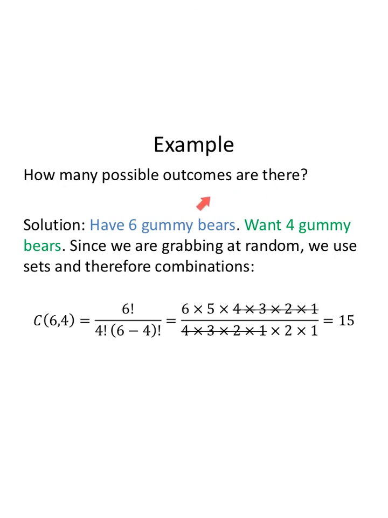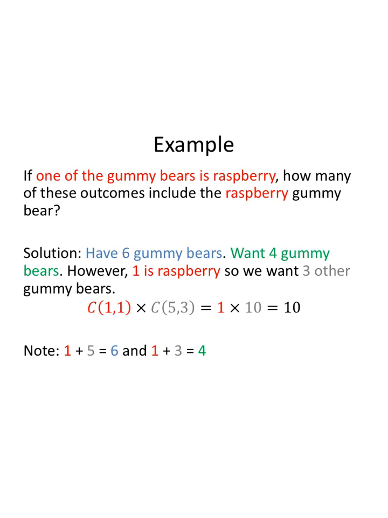How many possible outcomes are there? Well, if we have 6 gummy bears and we want 4 gummy bears, we're grabbing at random. We use sets, therefore combinations. The combinations of 6 gummy bears where we want 4 at a time is 6 factorial over 4 factorial times 6 minus 4 factorial. And in this 6 factorial, everything 4 and below will cancel out with my 4 factorial. Here I have 30 divided by 2, which is 15 different ways of grabbing 4 gummy bears from this package of 6. But if one of the gummy bears is raspberry,